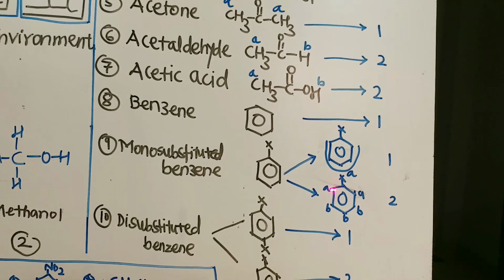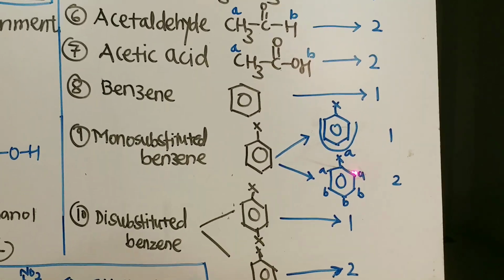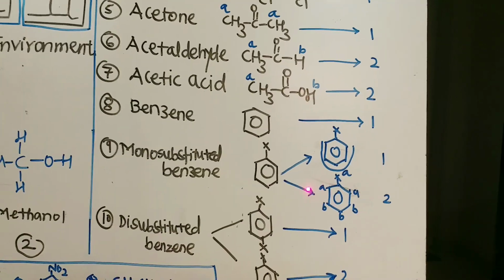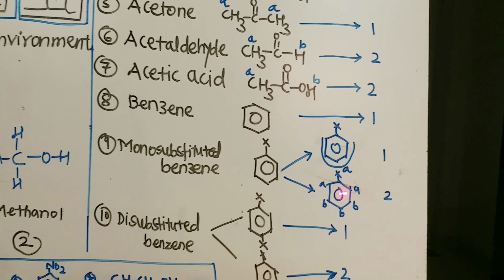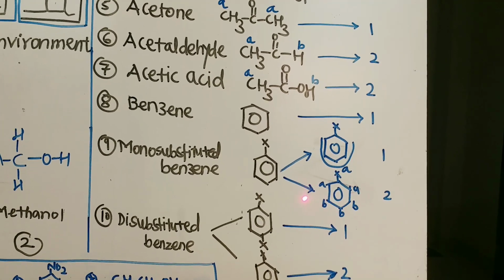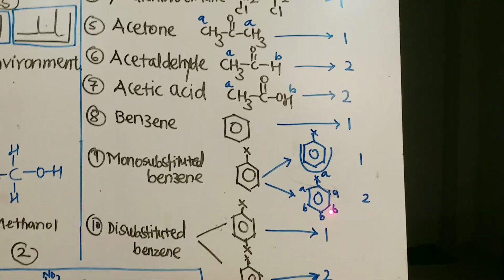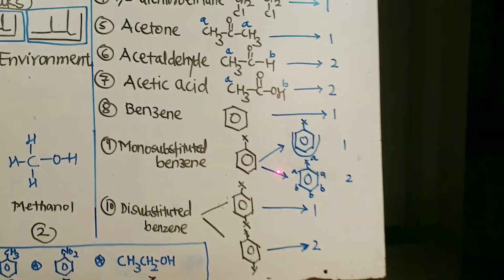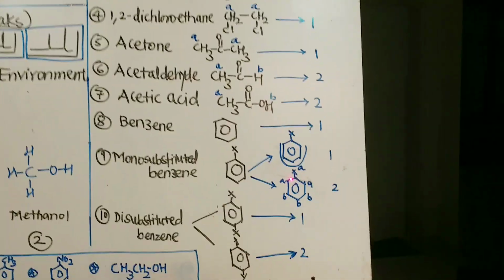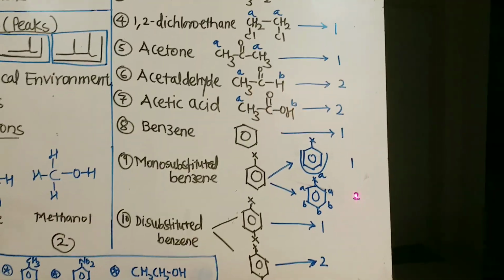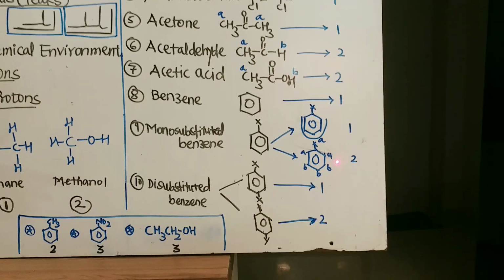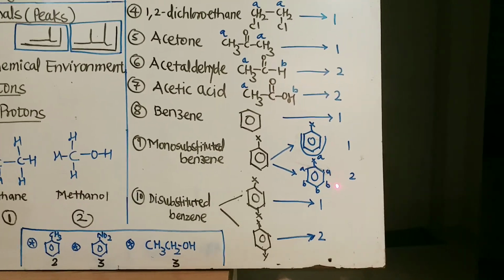The two hydrogen atoms which are nearer to the electron withdrawing group will give a single peak and the remaining 3 will give a different peak. So we will get 2 peaks for the 5 aromatic protons.